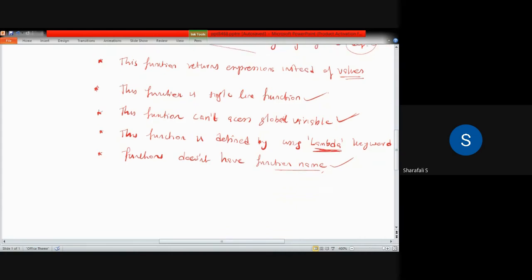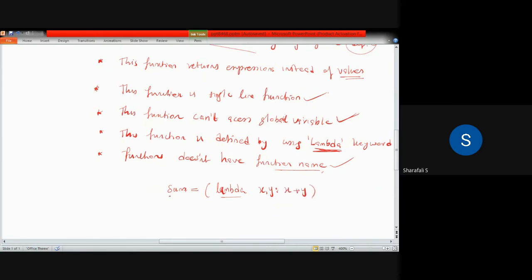As an example, I can say, let's say, sum equal to lambda. So lambda I am using as a keyword here to define that anonymous function. So lambda x comma y, and what is the expression of this one? x plus y, for example.